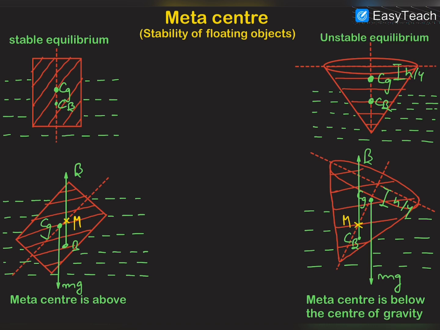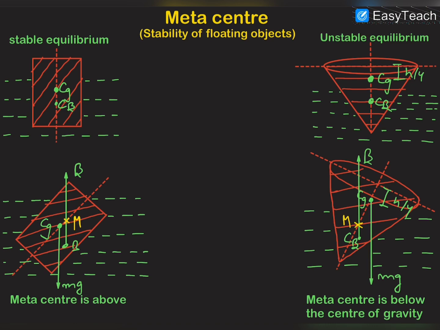Now just imagine this line which contains the center of gravity and center of buoyancy initially. Now the center of buoyancy will be a different point, and the buoyancy vector will be acting like that. So this point where the buoyancy vector cuts this initial line is called the metacenter.